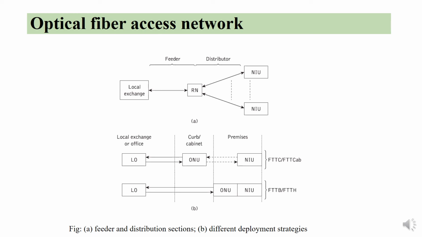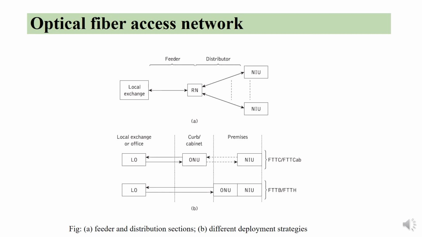So these require conversions at a specific device protocol. A single remote node can serve n number of NIUs located either at the building or at the street, serving a number of customers. There are some more deployment strategies that are shown. The ONU is used to terminate the fiber connections. The location of the ONU and its distance from the local exchange and NIU determine the specific configurations.